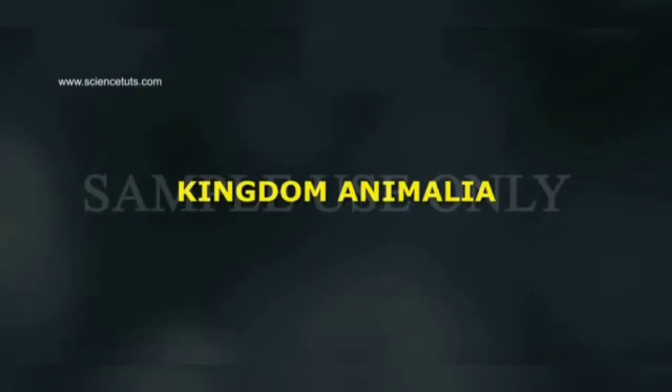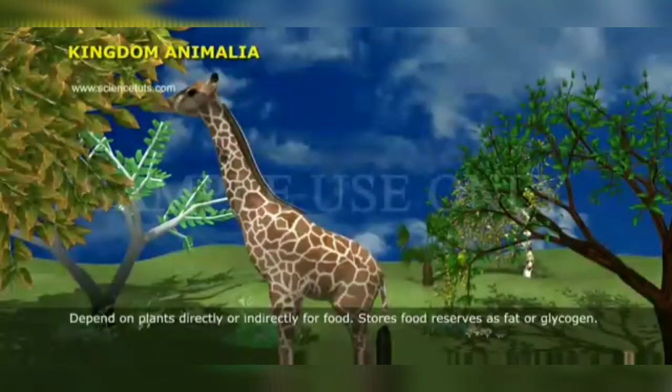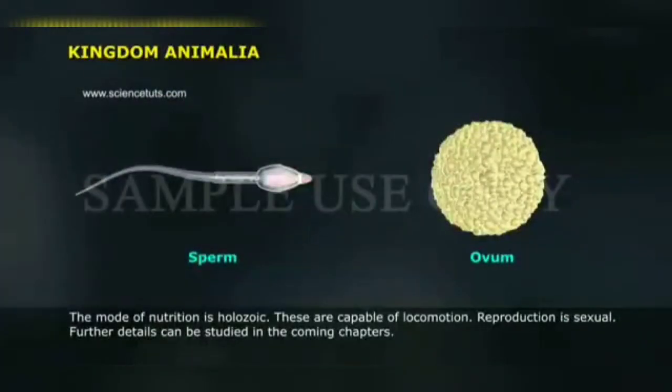Kingdom Animalia. It includes heterotrophic multicellular eukaryotes called animals. Cell wall is absent. They depend on plants directly or indirectly for food. They store food reserves as fat or glycogen. The mode of nutrition is holozoic. They are capable of locomotion. Reproduction is sexual. Further details can be studied in the coming chapters.